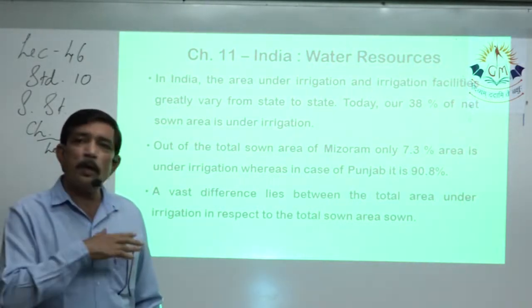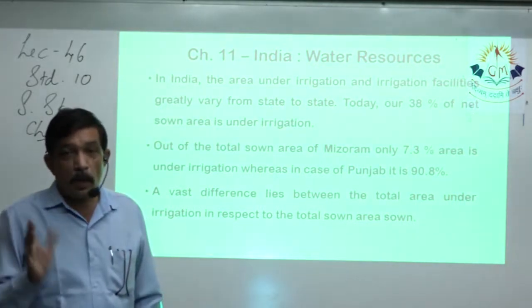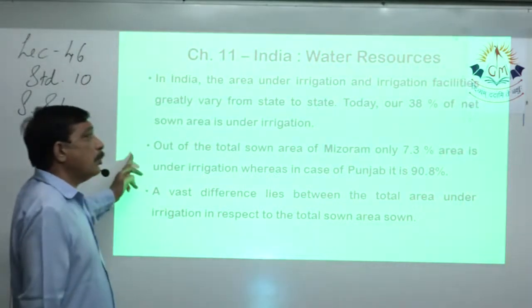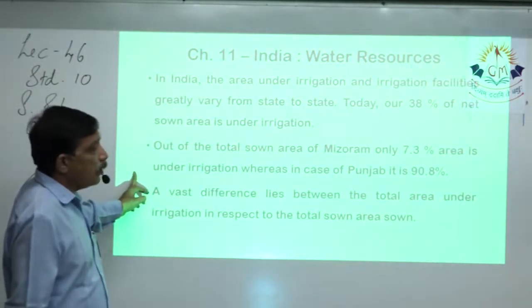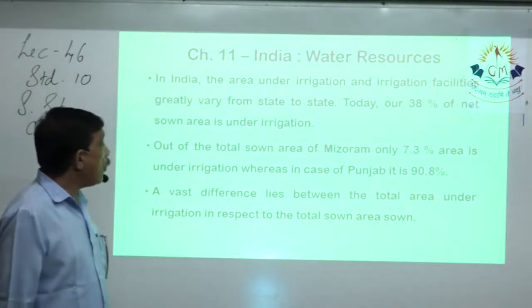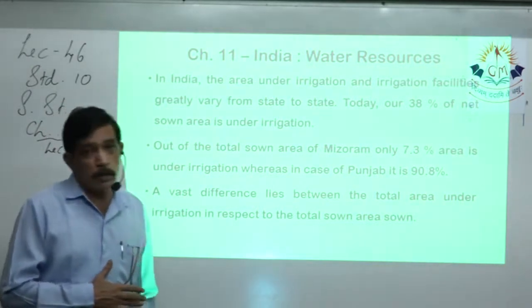They don't depend on rain for taking their crop, because these facilities are available. So we can see in Mizoram it is only 7.3%, whereas in Punjab it is 90.8%. A vast difference lies between the total area under irrigation with respect to the total sown area.